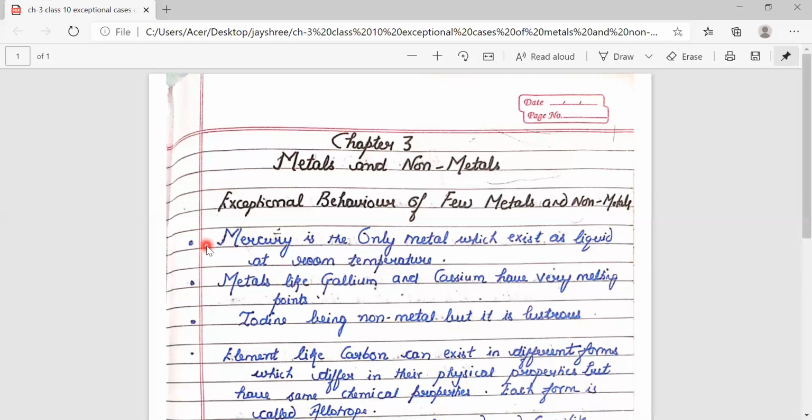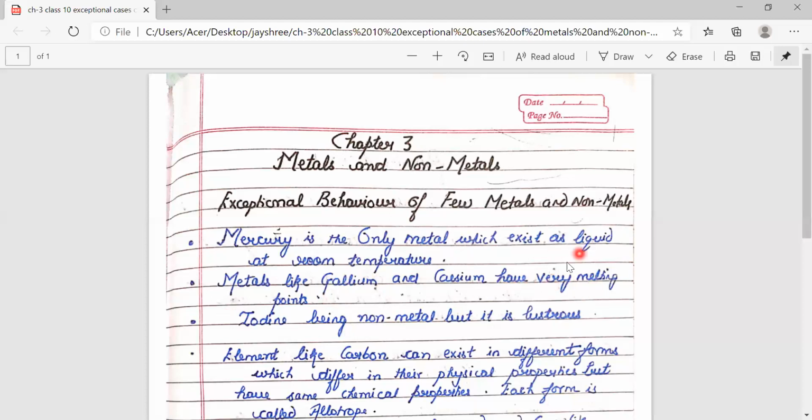The first point is that mercury is the only metal which exists as a liquid at room temperature, and bromine is the only non-metal which exists as a liquid at room temperature. Otherwise, metals are solids. Non-metals may be solids, liquids, or gases, but bromine is the only non-metal which exists as a liquid at room temperature. Next point, metals like gallium and cesium have very low melting points.